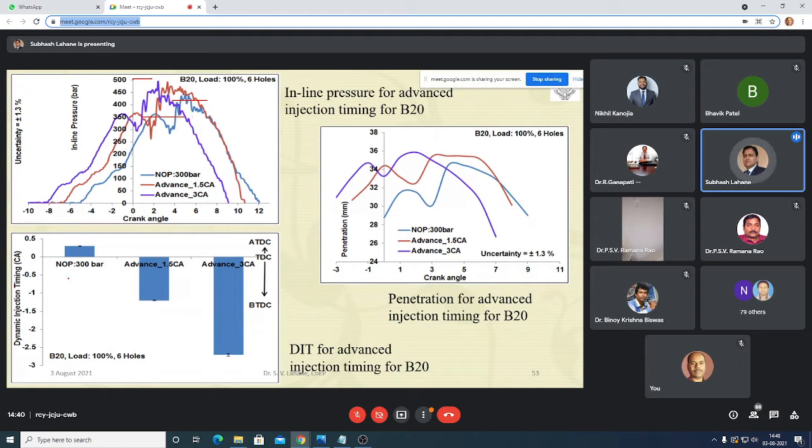Okay, so if you are increasing the injection pressure, there will be an advance in injection timing, and penetration is slightly higher. With a 3-degree crank angle advance in injection timing. But for this NOP, nozzle opening pressure, it will be less. So these are some similar kinds of things.